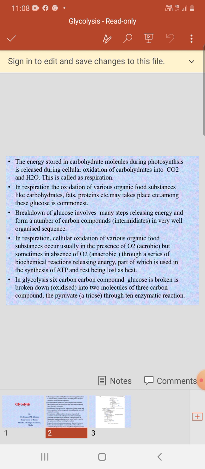In respiration, cellular oxidation of various organic food substances occurs usually in the presence of oxygen. That's why it's called aerobic respiration. But sometimes in the absence of oxygen, it's called anaerobic respiration, through a series of biochemical reactions releasing energy, part of which is utilized in the formation of ATP, and the rest is lost as heat. In glycolysis, a six carbon compound, that is glucose, is broken down into two molecules of a three carbon compound, that is pyruvic acid or pyruvate, also called triose, through 10 enzymatic reactions.